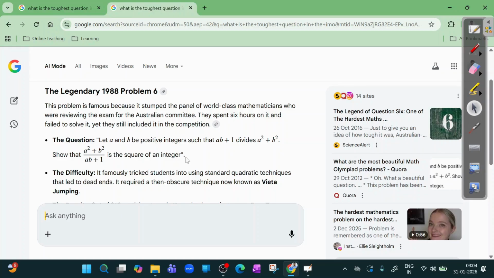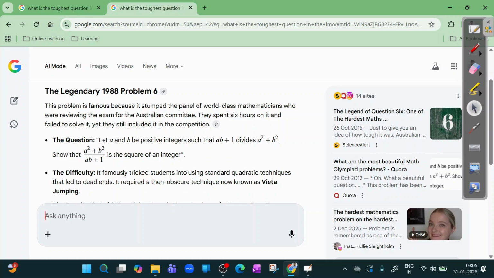Now let's dig deep into this question. First, let's understand it. Let a and b be positive integers such that ab plus 1 divides a squared plus b squared. So the first line means you have two positive integers, and a squared plus b squared is divisible by ab plus 1. You have found such two integers.